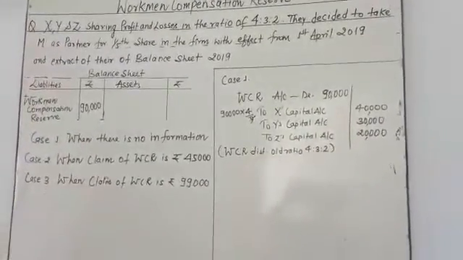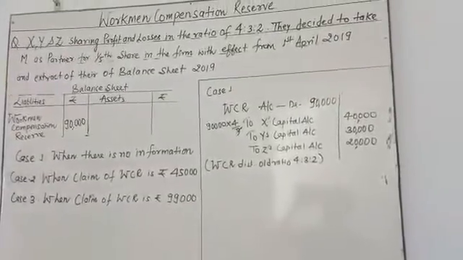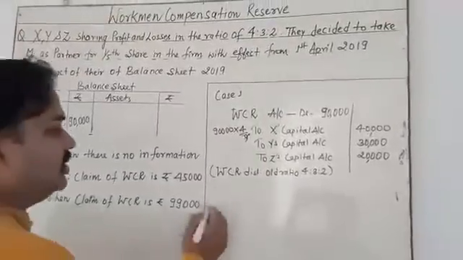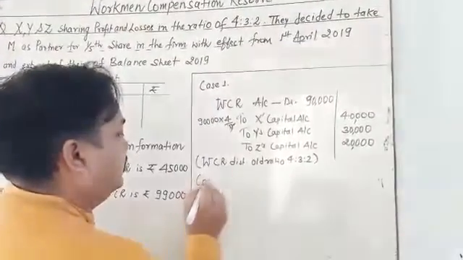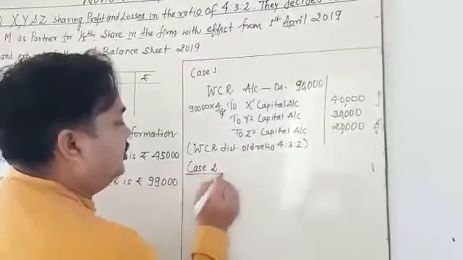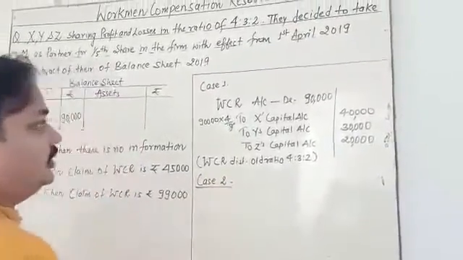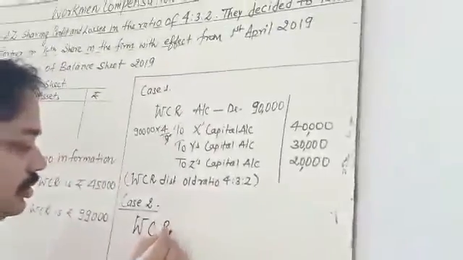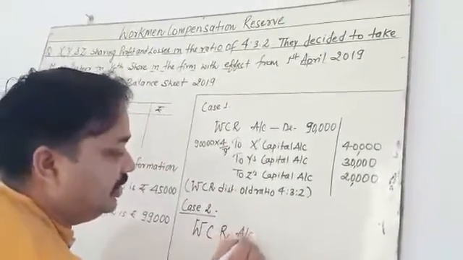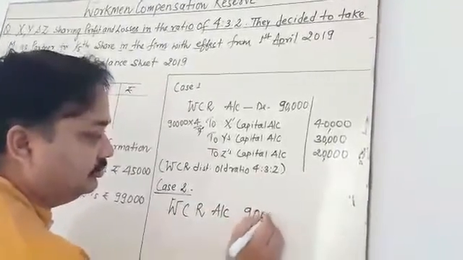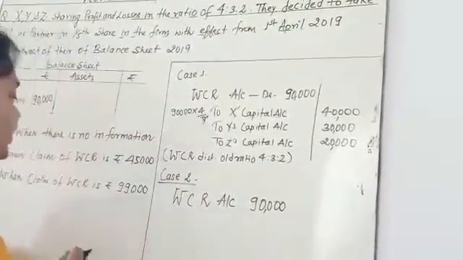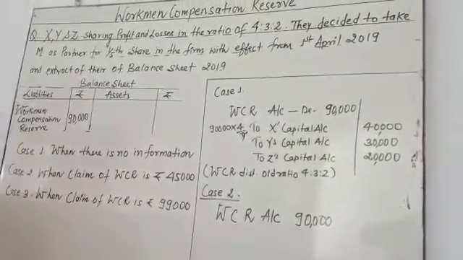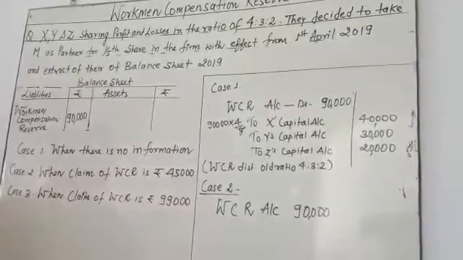Let's take case number 2. The total WCR is 90,000. Out of 90,000, one claim arises. It means there is a payment from the WCR.